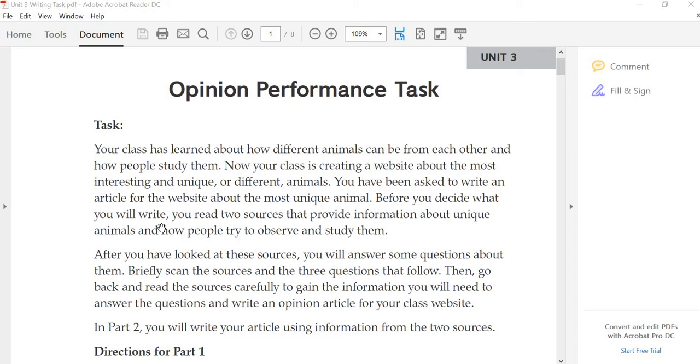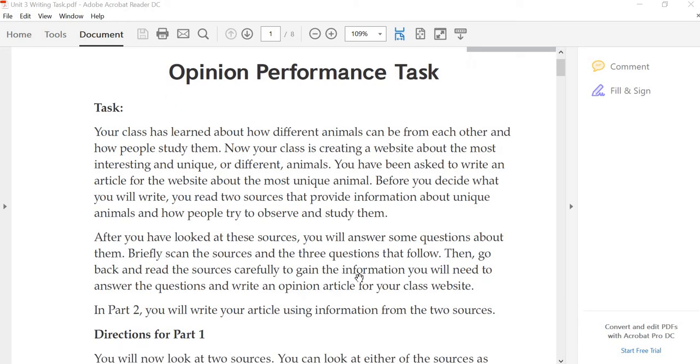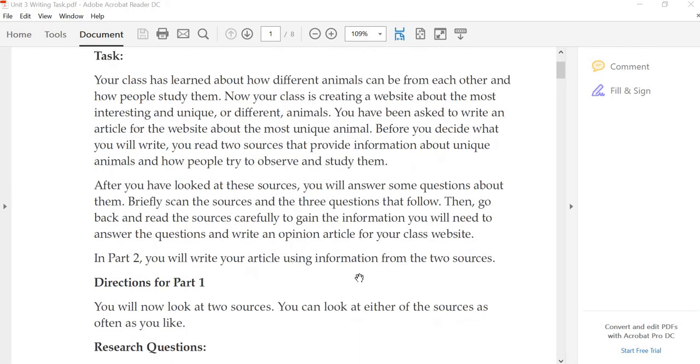Before you decide what you will write, you read two sources that provide information about unique animals and how people try to observe and study them. After you have looked at these sources, you will answer some questions about them. Briefly scan the sources and the 3 questions that follow. Actually, today there's only going to be a chart and 1 question. Okay? Then go back and read the sources carefully to gain information you will need to answer the questions and write an opinion article for your class website. We are going to write the opinion article next week during success period.